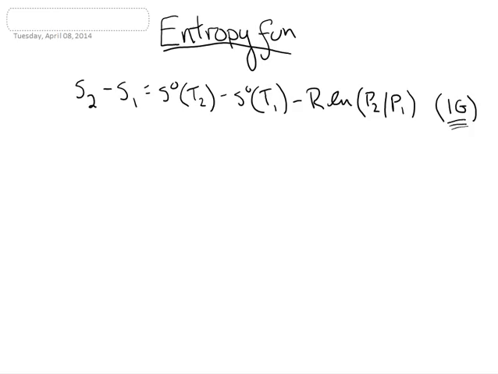Now it turns out that a lot of times, instead of calculating the change in entropy, we actually know that the change of entropy is going to be 0, or we want to see what happens if that change of entropy is 0. Because as we'll find out later, when you have no irreversibilities and no heat transfer, you have to have no change in entropy. And so a lot of times we want to know what's going to happen to the temperature if a process is isentropic. Isentropic is just like the term isothermal: iso meaning same, entropic meaning entropy, so same entropy, isentropic.